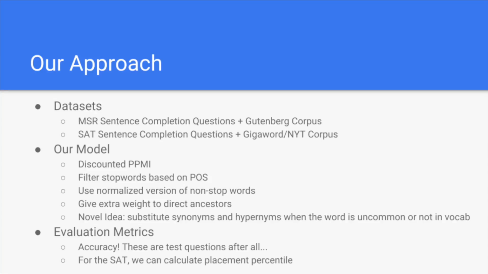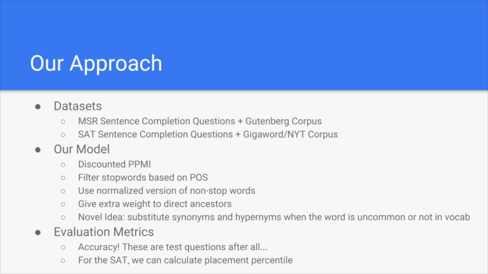In addition, we filter stop words based on part of speech, for example, filtering out determiners and pronouns. We use normalized versions of non-stop words in order to deal with strange grammar or abbreviations that might have been encountered. We give extra weight to the direct ancestors of the answer choice based on a dependency parse of the question.